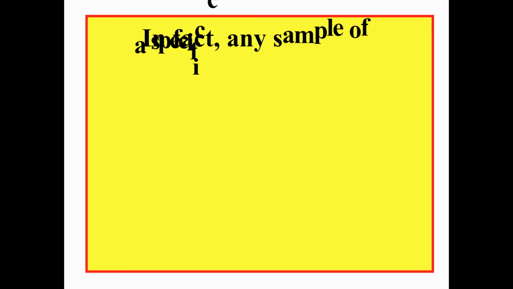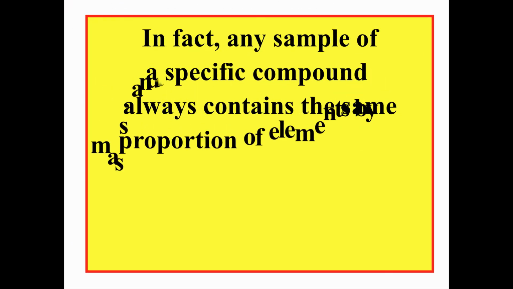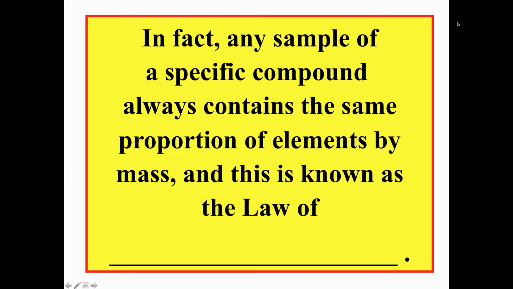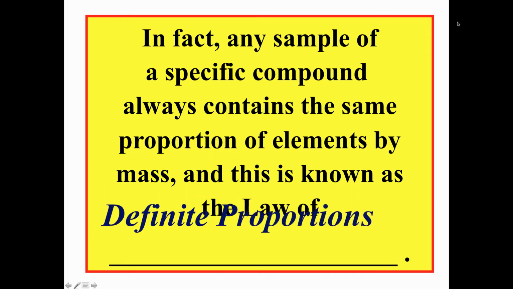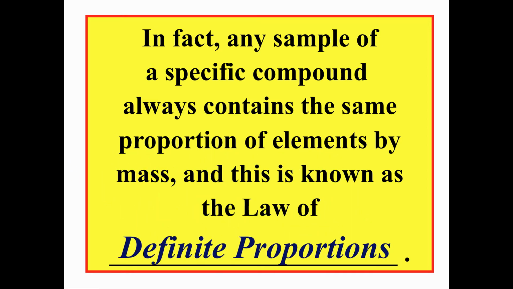And in general, how we summarize this as a law is that any sample of a specific compound is always going to have the same proportion of elements by mass, and we call this the law of definite proportions. The proportions are fixed, or definite, for any compound.